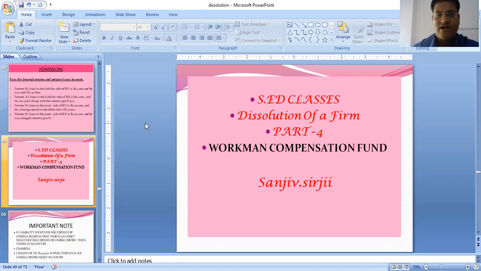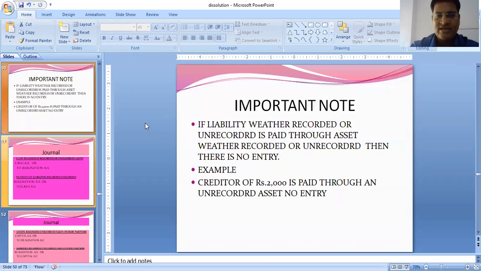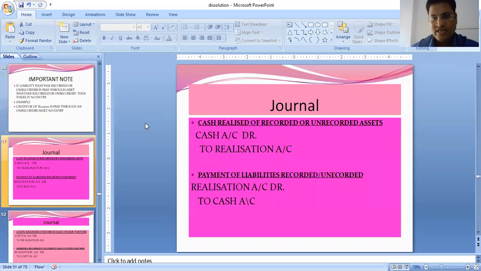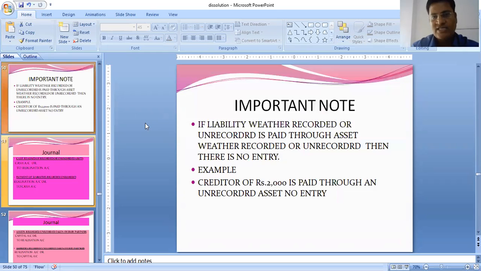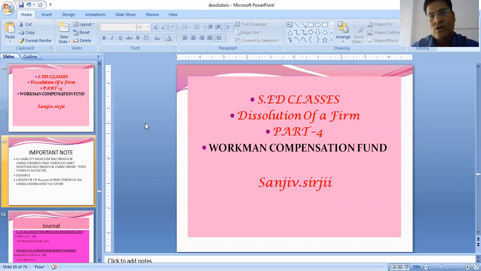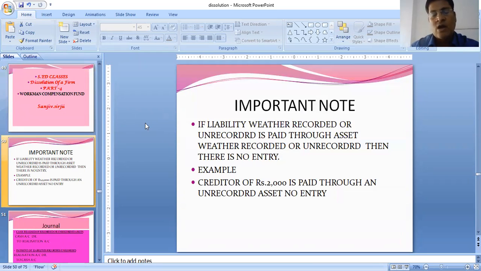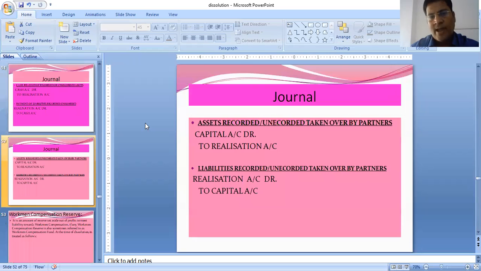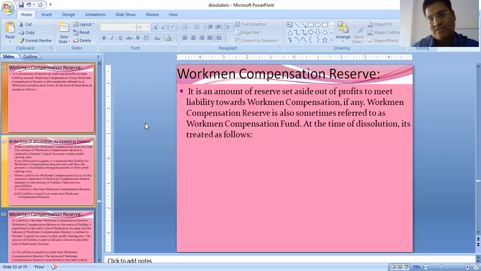Workman Compensation Fund or Workman Compensation Reserve is a reserve which is created for overcoming the workman compensation claims, or rather for overcoming any accident or any untoward incident that happens to the workers.